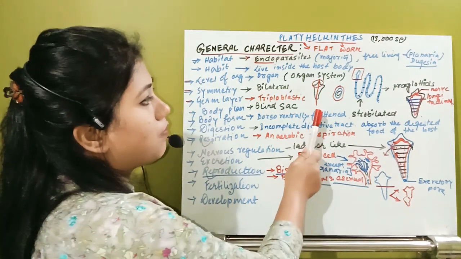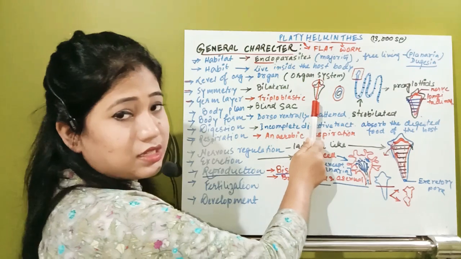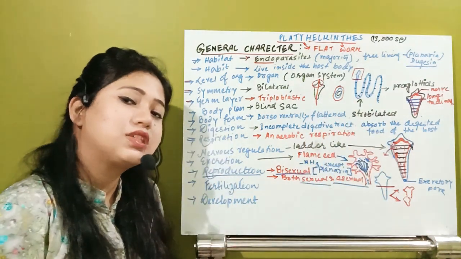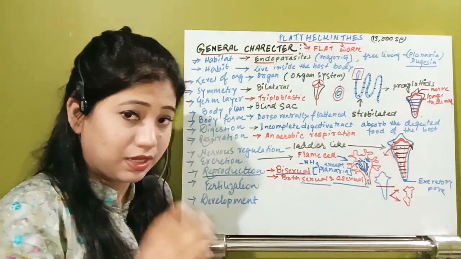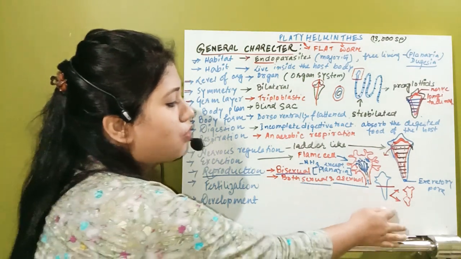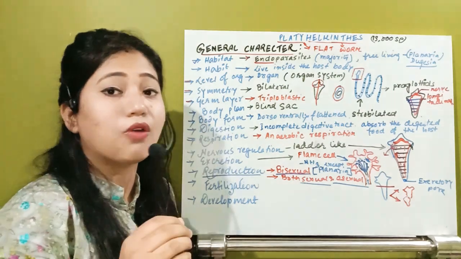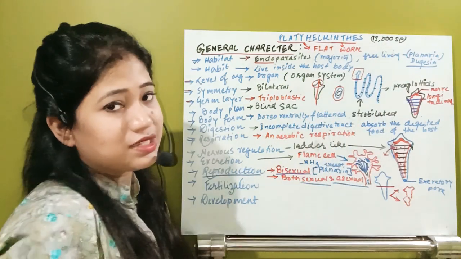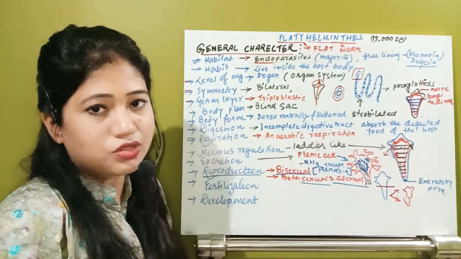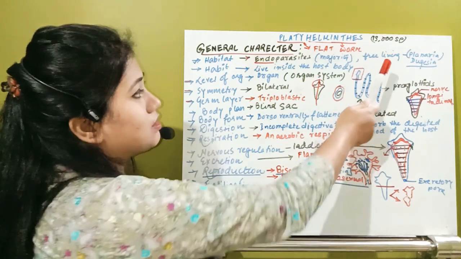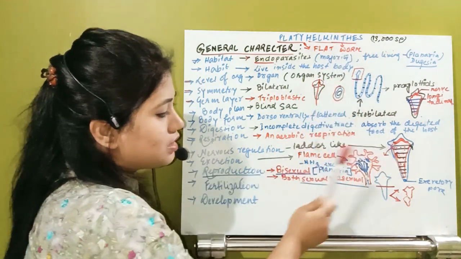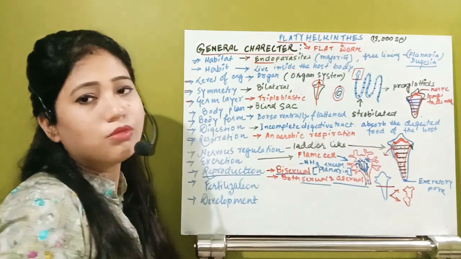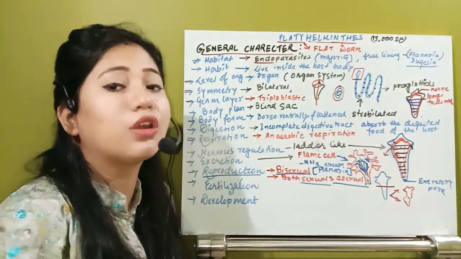Sexual reproduction is performed by species like Fasciola hepatica and the tapeworm Taenia solium. In these organisms, sexual reproduction is found. But asexual reproduction is found in one species, which is also unisexual. What is that? Also the free living organism, what is that? Planaria. Planaria is very important. Remember, planaria is a free living platyhelminth. It is an asexually reproducing platyhelminth, and it is also the unisexual type of organism.